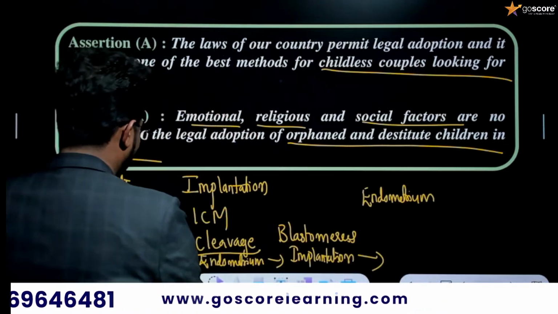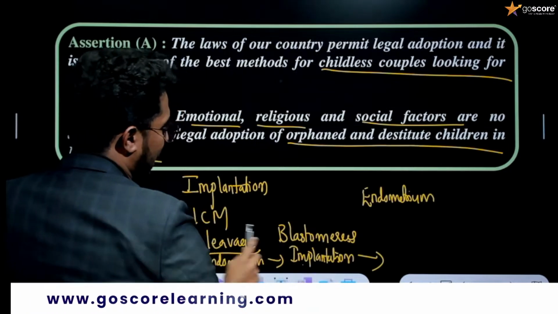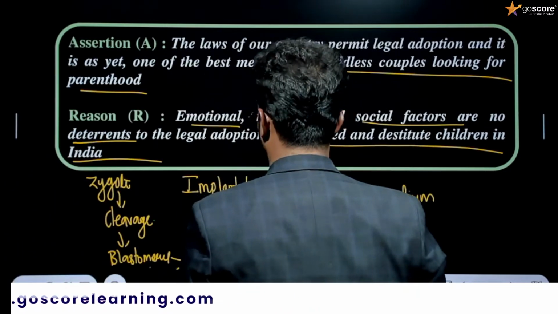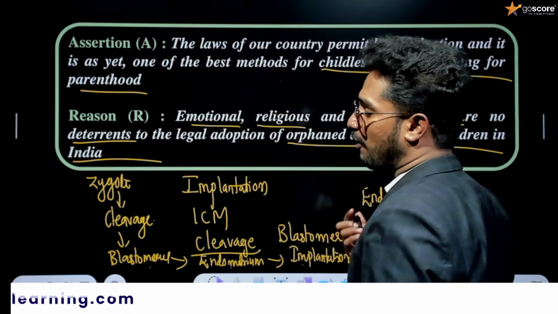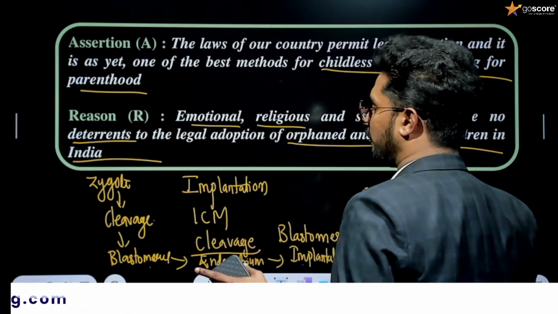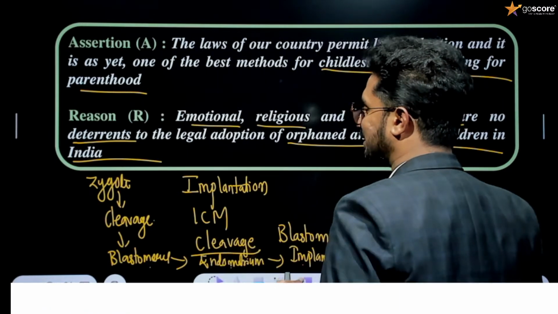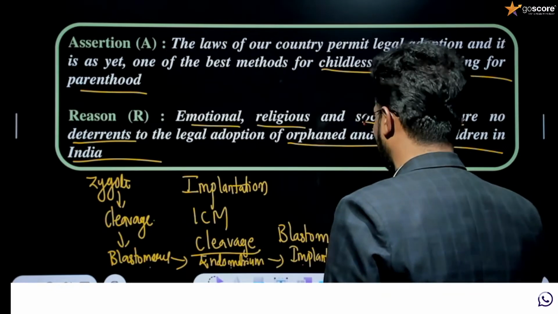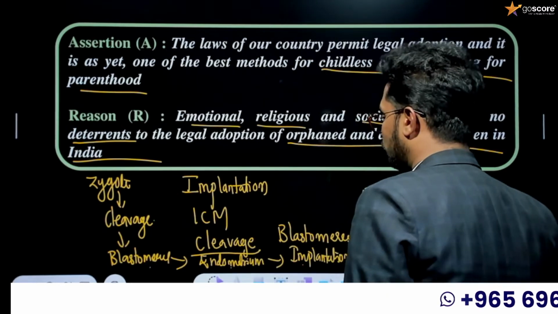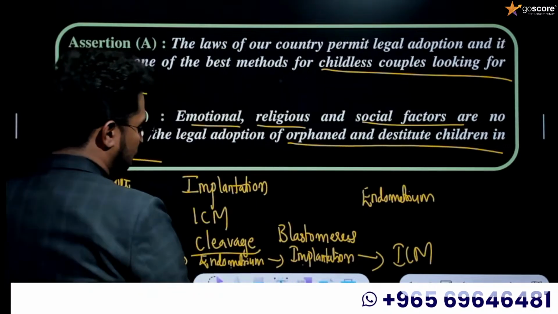Again, the blastomeres will be implanted into the endometrium, that is known as implantation. After the implantation, there will be the attachment of the trophoblast as well as the inner cell mass, that is exactly the blastocyst itself. Okay, the next is ICM. So this could be the possible answer to this question.